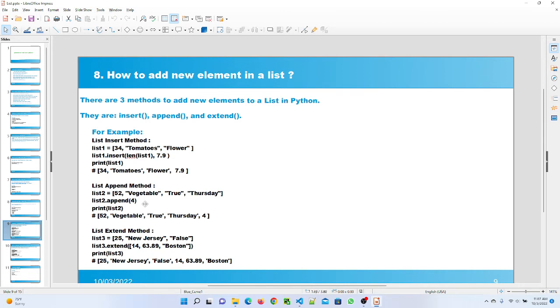Here I use the list.append method. I call this method, list.append, with the value 4, and after executing the program, the value 4 is added in my list. Third one is the list.extend method. Here I gave one list, and I mentioned the list.extend method, and I gave some value list, and after executing it will be added in my list. So if you want to add a new element in a list, there are three methods: insert, append, and extend.